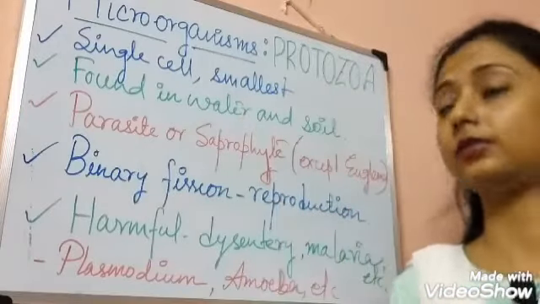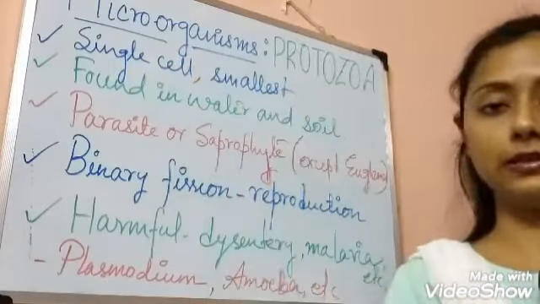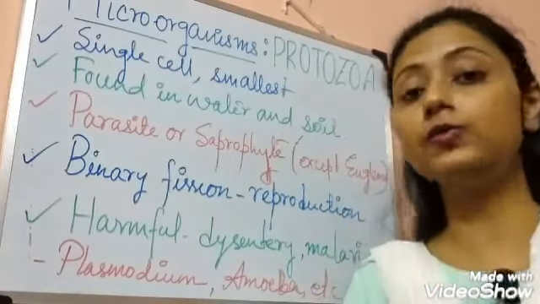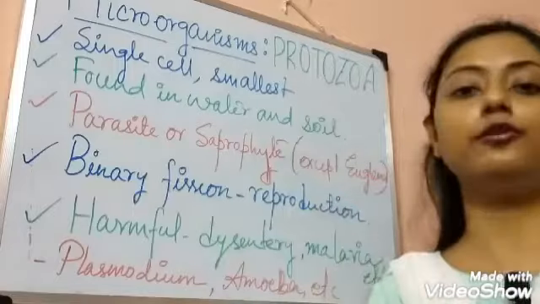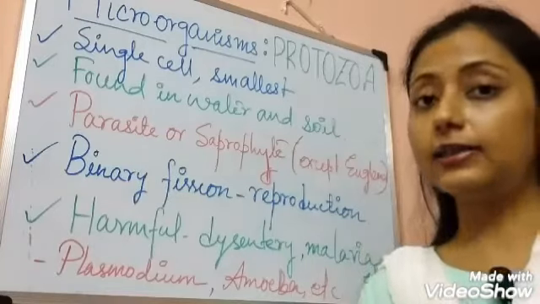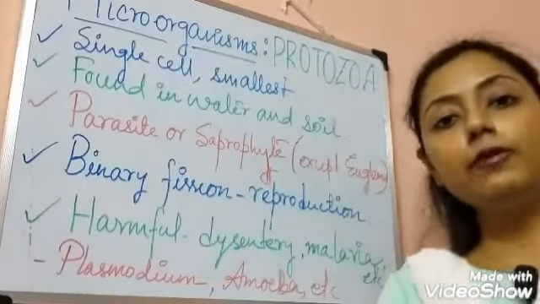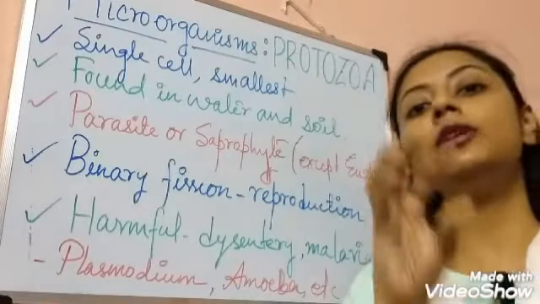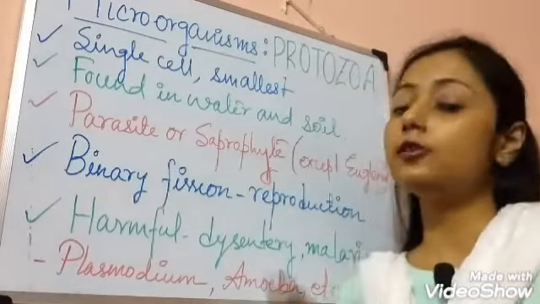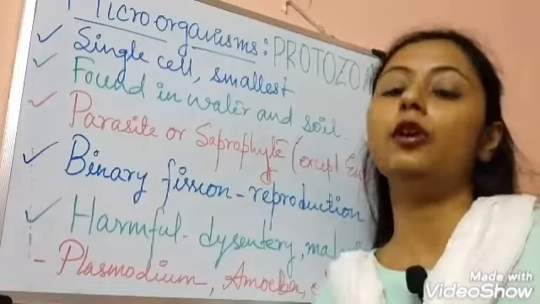So let's start. The first feature is single cell and the smallest. Just like the previous types of microorganisms, as the name suggests, these are also very small, so small that we cannot see them with our naked eyes, and obviously contain a single cell. I told you a term in terms of bacteria, unicellular, where uni means only one. So this is also a unicellular organism.